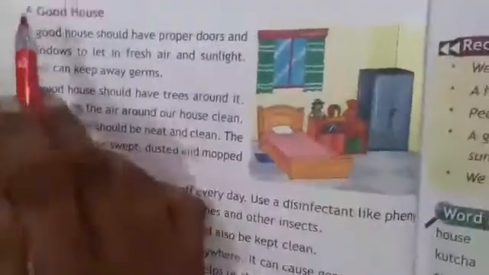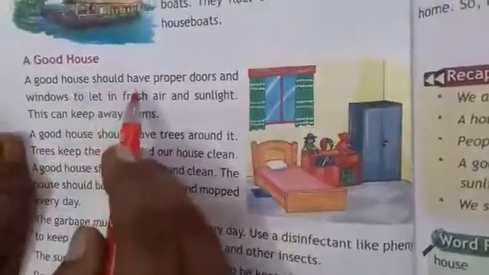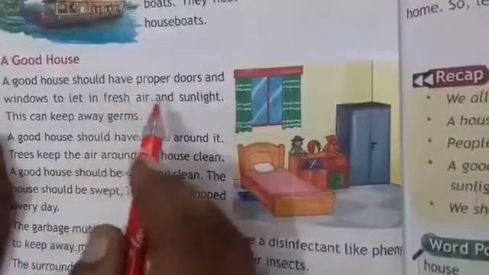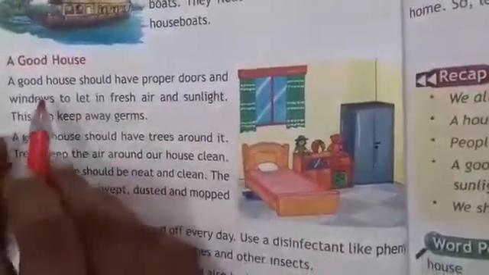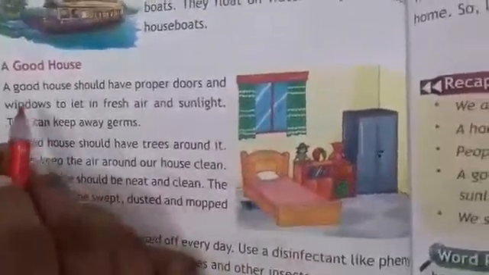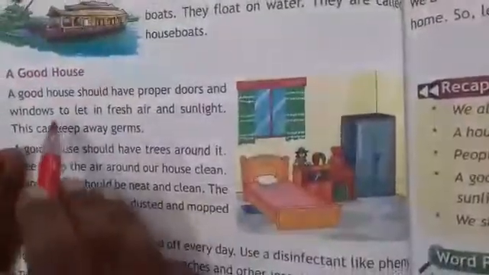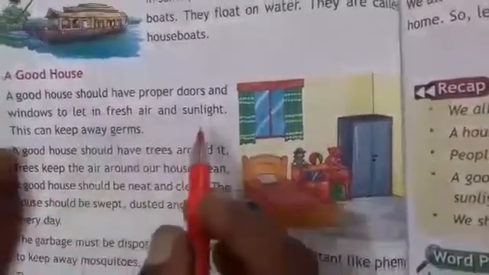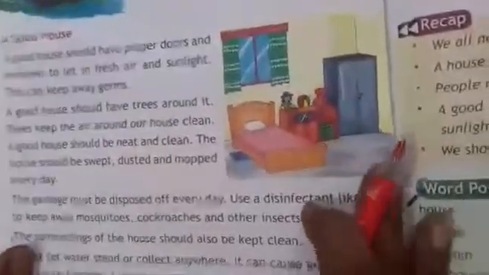Now the next is a good house. Now we will learn here what is a good house. A good house should have proper doors and windows to let in fresh air and sunlight. These can keep away germs. Now, what are the properties of a good house? A good house should have proper doors and windows. There should be big doors and big windows to let the fresh air come in, and even the sunlight should get inside the house. This can keep away the germs from the house.